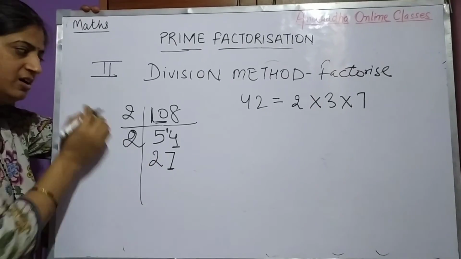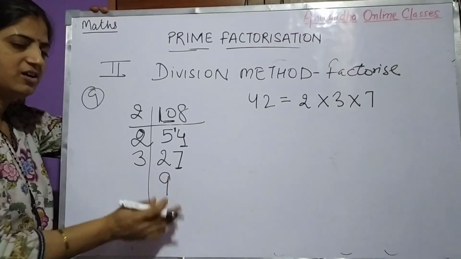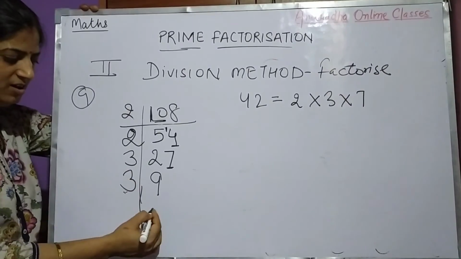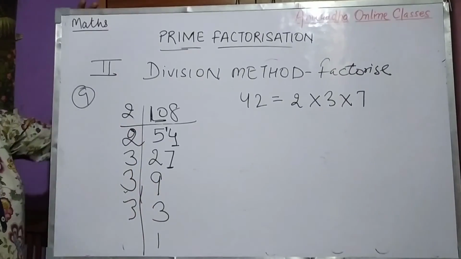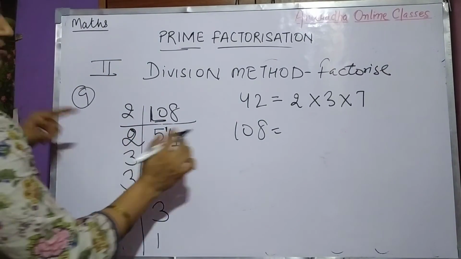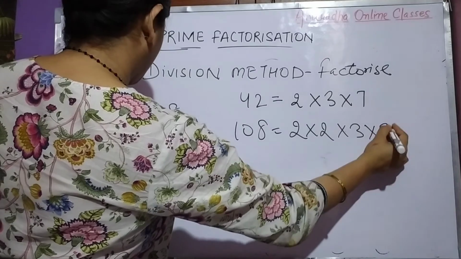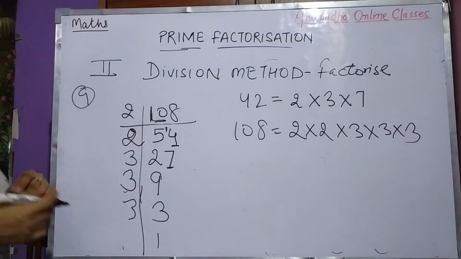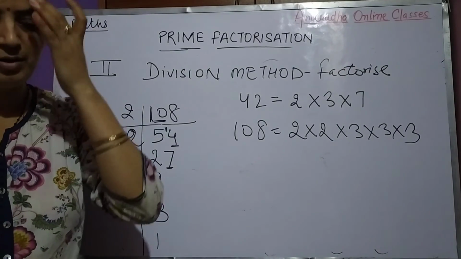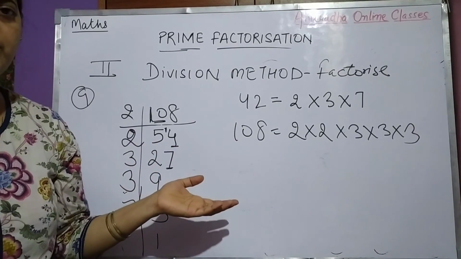So add करो आप. 7 plus 2 कितना आया? 9 आ गया. 9 3 की टेबल में आता है? Yes आता है. 3 9s are 27, right? अब क्या करेंगे? See, 9 है. Then again with 3. 3 3s are 9 and 3 1s are 3. So children, what we get? See the LCM and write it. Write the prime factors of 108, that is 2 into 2 into 3 into 3 into 3. So this is the prime factorization of numbers by using division method. So I think it is clear to you. You can do some more questions as examples.